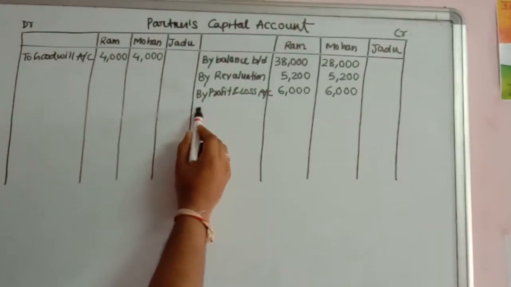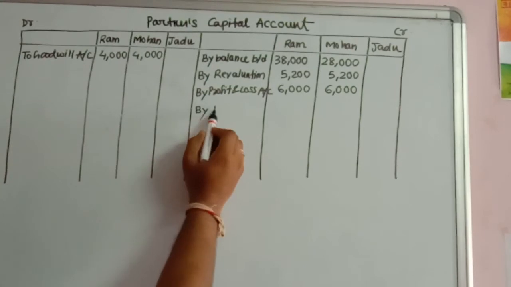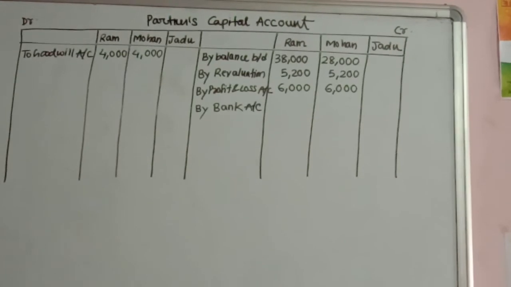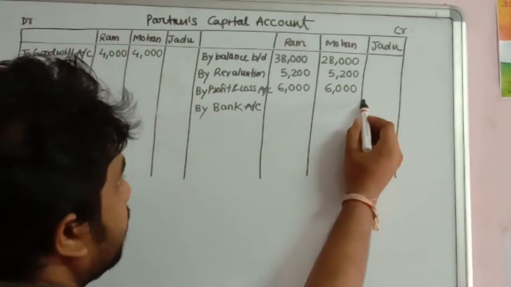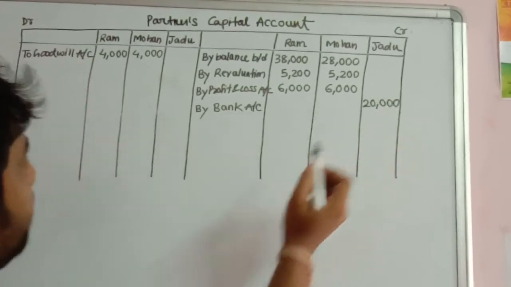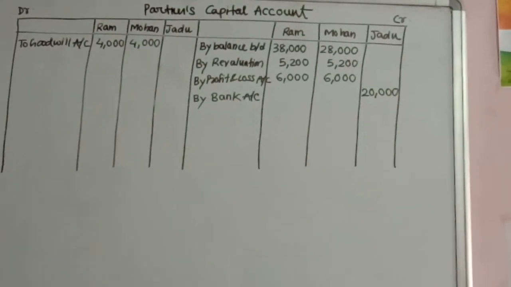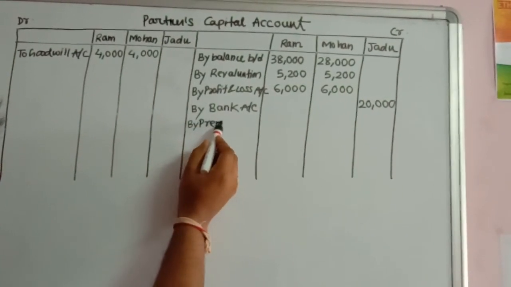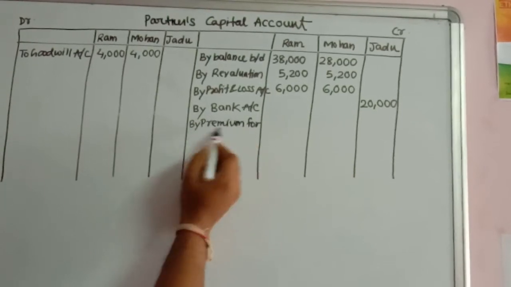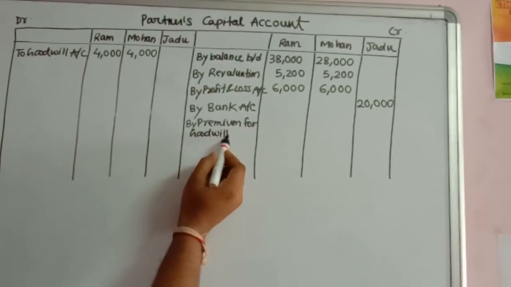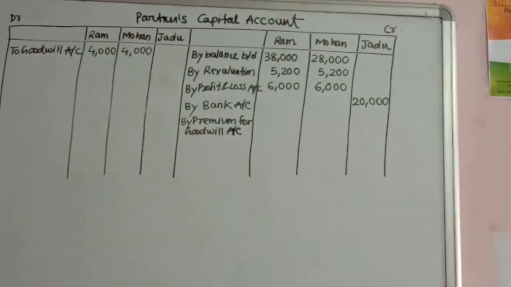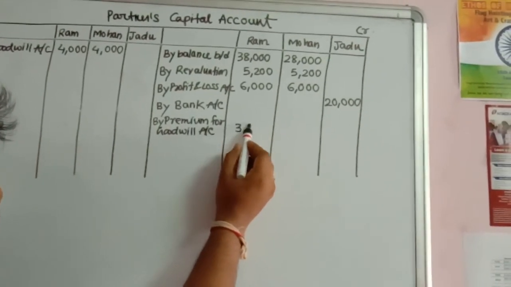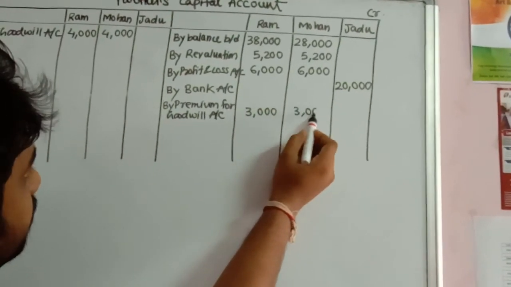After these adjustments, we have to next adjust with the admission of the new partner. The new partner has been admitted, that is Jadu. So Jadu joined the business with rupees 20,000, that is by bank account 20,000. And also he brought premium rupees 6,000, and that premium money has been taken by Ram and Mohan, by premium for goodwill account. This premium money has been taken by Ram and Mohan and shared in the ratio. He brought 6,000 rupees, so they have taken 3,000 and 3,000.